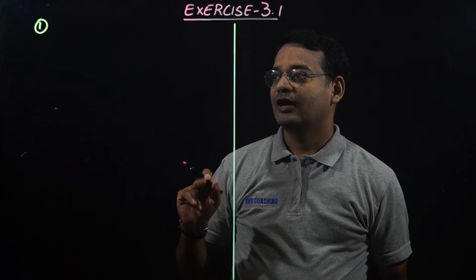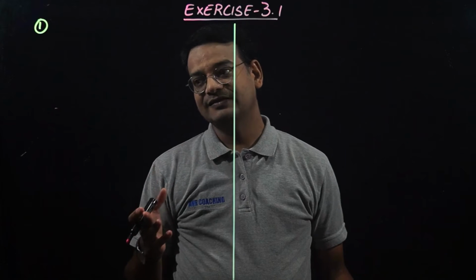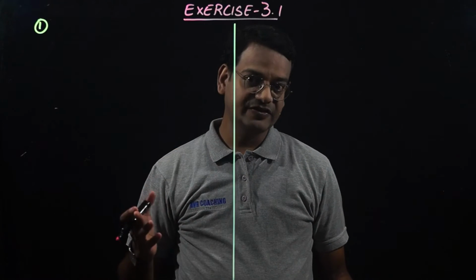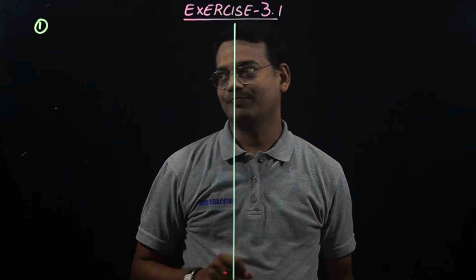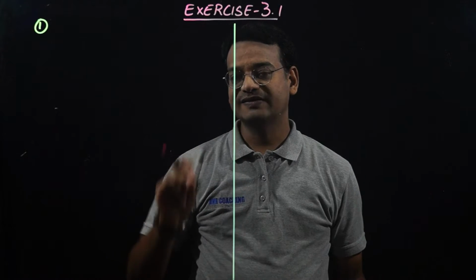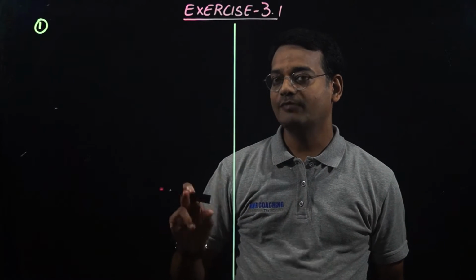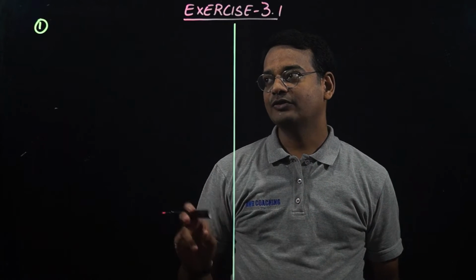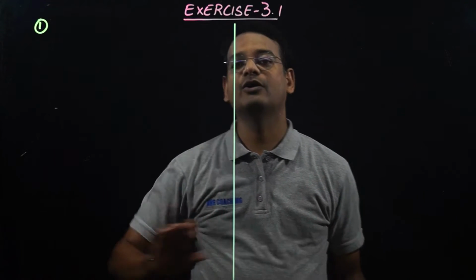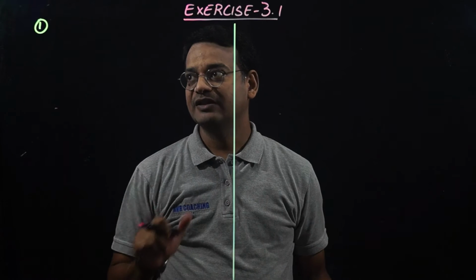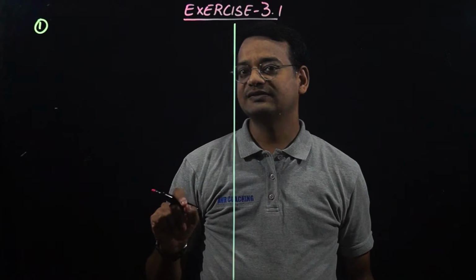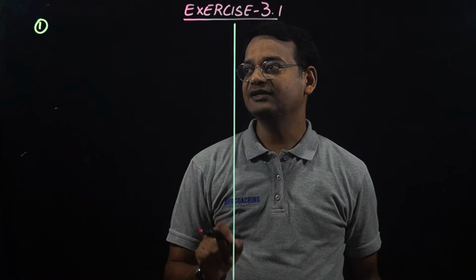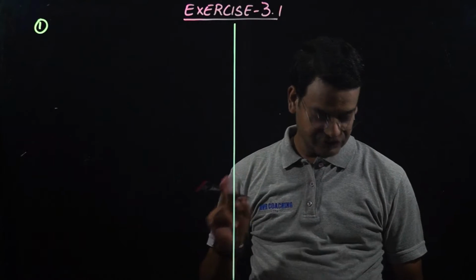Now, Aftab is describing his age 7 years ago and 3 years from now. So we'll take the present ages. Now we have to form the algebraic equation and then draw the graph. So without having the algebraic equation, we will not be able to do the graph. Okay, that's a thumb rule. Now first we will take the present ages of Aftab and his daughter.